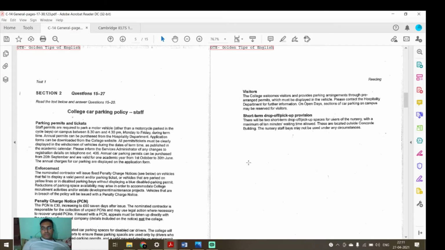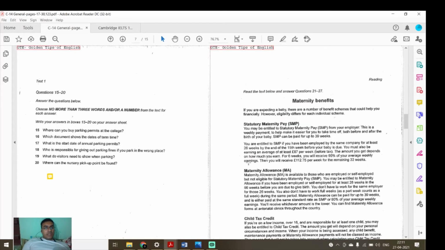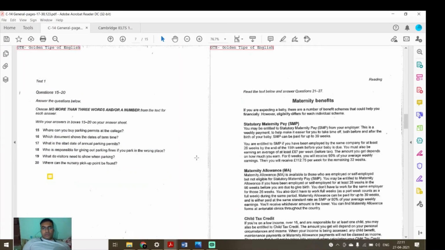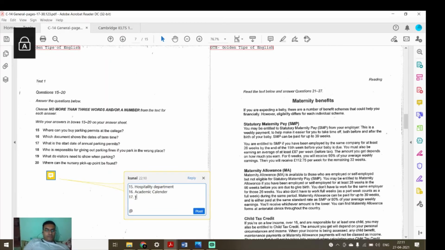What was the question? What is the start date of annual parking permits? So I think it is starting from 1st October, right? So answer will be 1st October. So in question number 17, I will write answer 1st October.